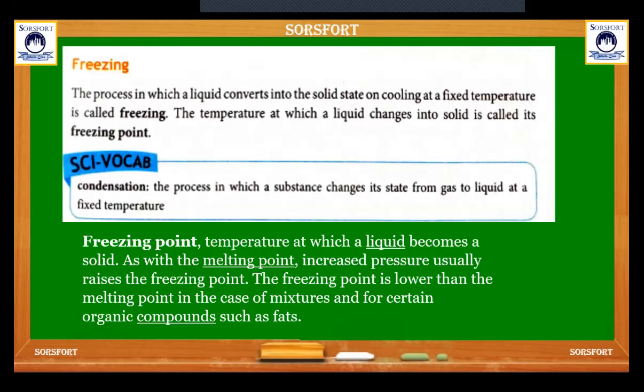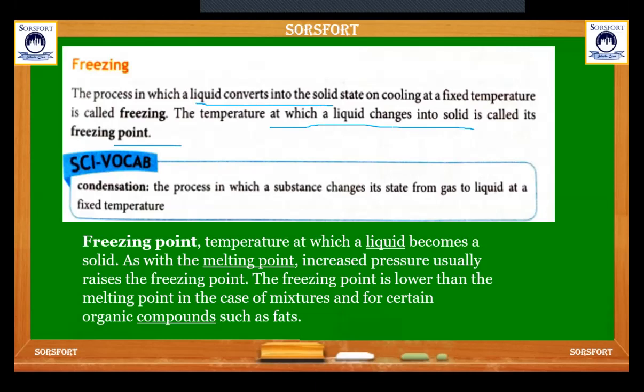Then come to freezing: the process in which a liquid converts into the solid state on cooling at a fixed temperature is called freezing. That is liquid to solid. The temperature at which liquid changes into solid is called freezing point. So freezing point is the temperature at which the liquid becomes solid.